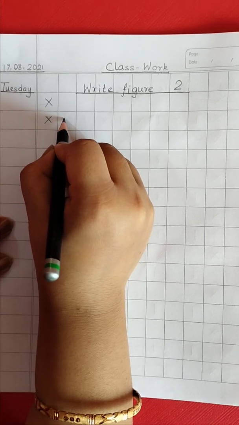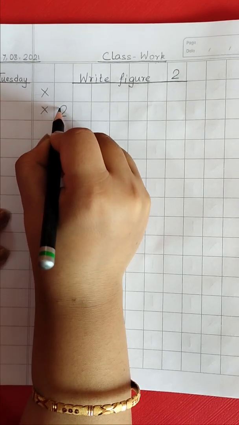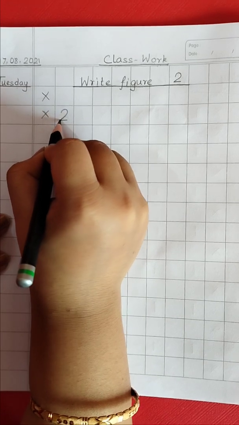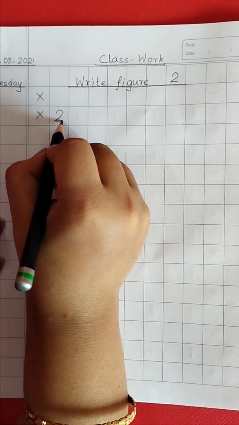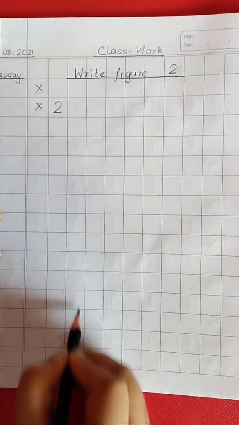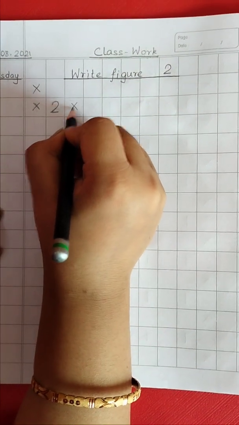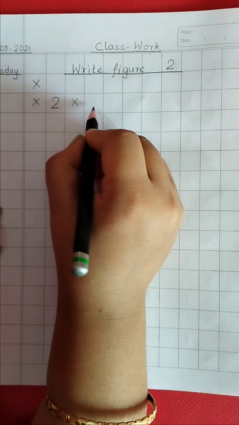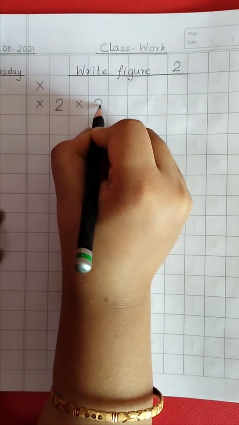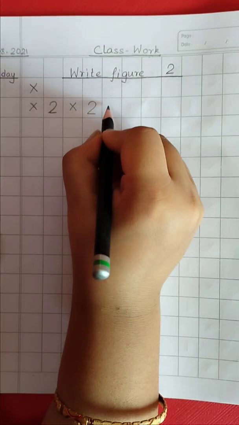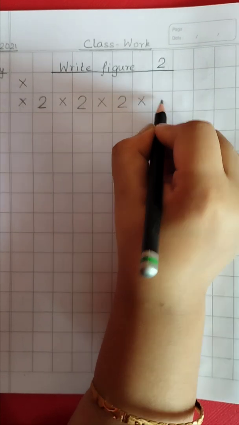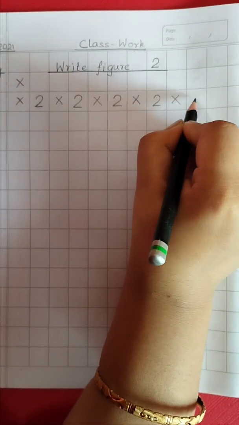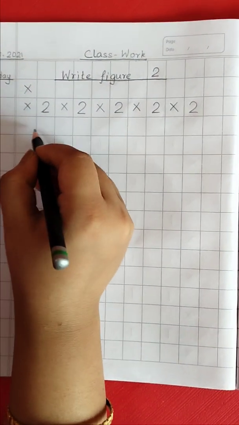Today we will be writing 2. So this is the way how we write 2. One curve, then a slanting line and then a sleeping line. This is how we have learned to write 2. Next line, this line, we will keep it blank. So cross. We are not going to write anything. Next line, yes, we have to write here. So again we write here 2. Again we place a cross mark. 2. In this way, alternate lines we have to use. Once it is done, next we'll move to the next line.